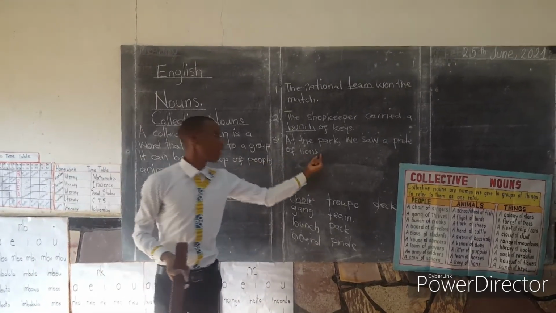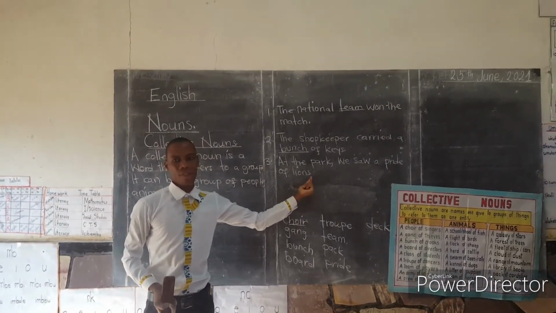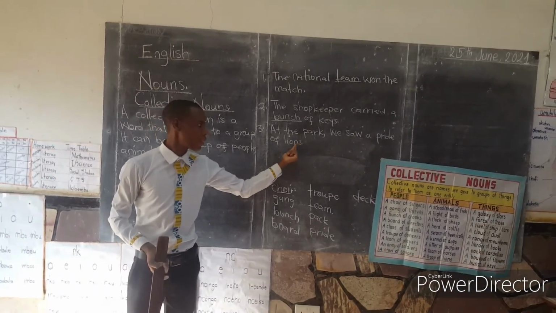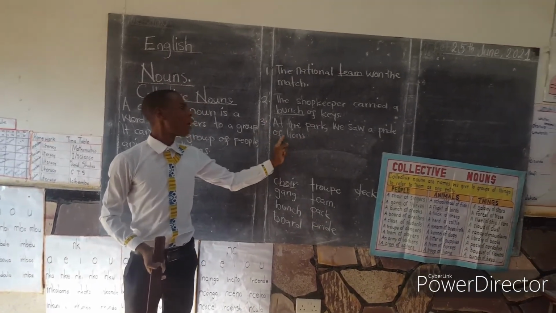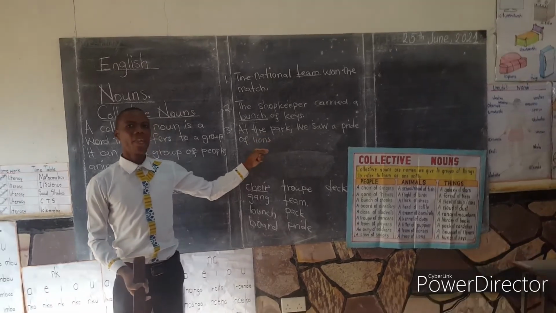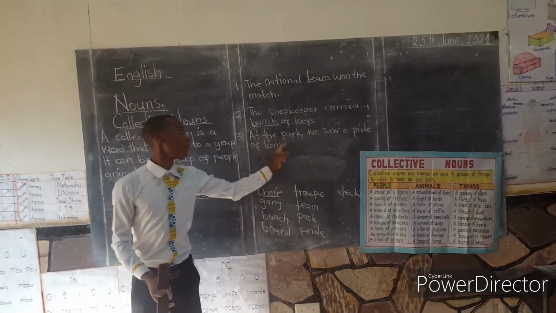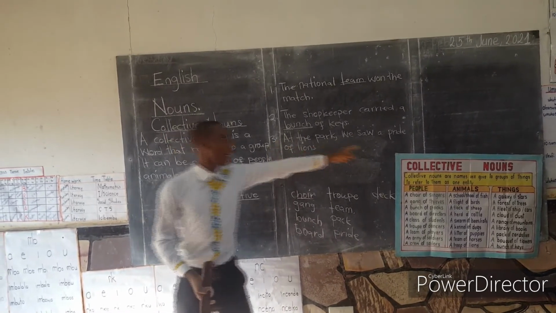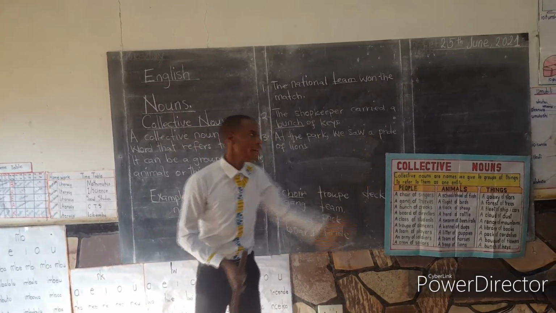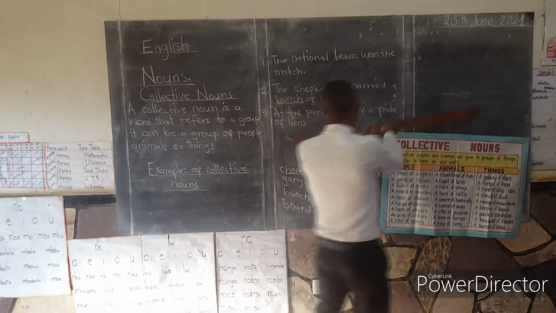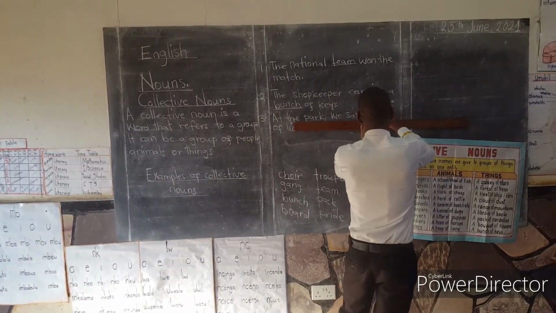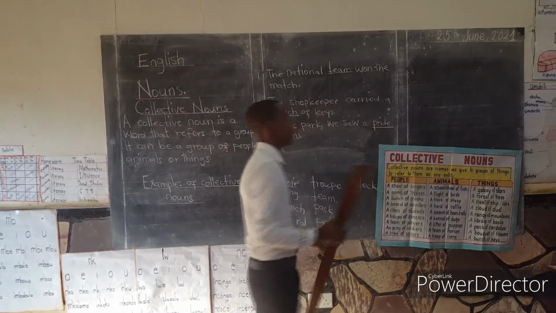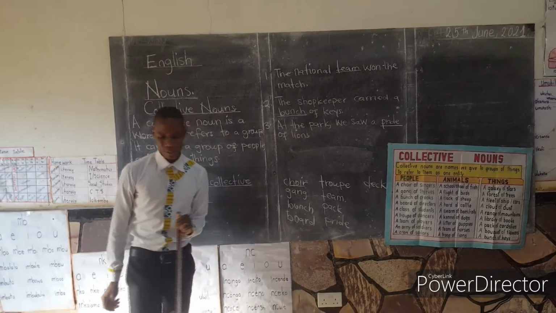We have a noun here which is lions. Before the noun, there is a word that is describing this group of lions. That word is pride. Hence the word pride is a collective noun.